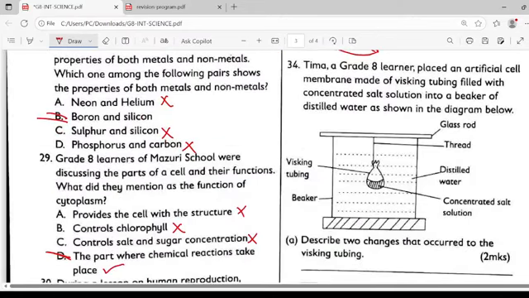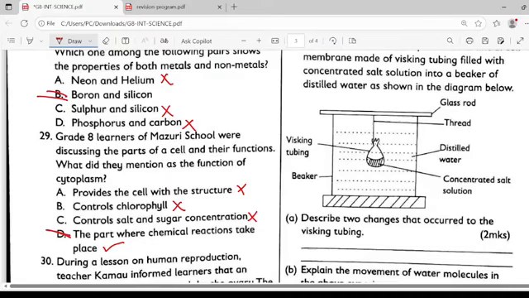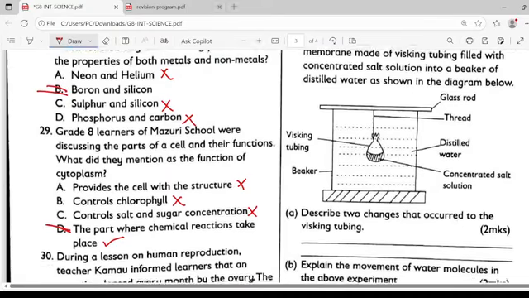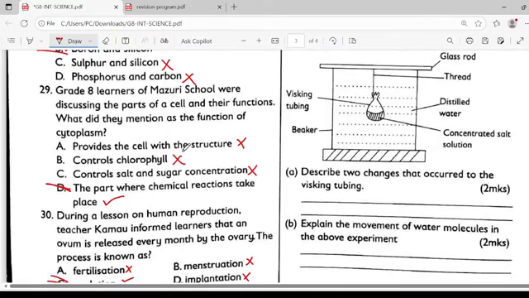Tima, a grade 8 learner, placed an artificial cell membrane made of a whisking tubing filled with concentrated salt solution in a beaker of distilled water as shown in the diagram below. You can see the glass rod, the thread, the distilled water, the concentrated salt solution, and the whisking tubing. Then you're being asked, describe two changes that occurred in the whisking tubing. Remember the whisking tubing has salt solution that is highly concentrated.